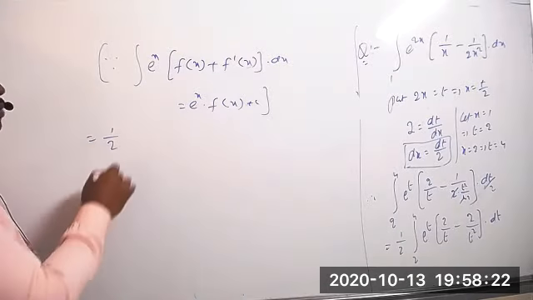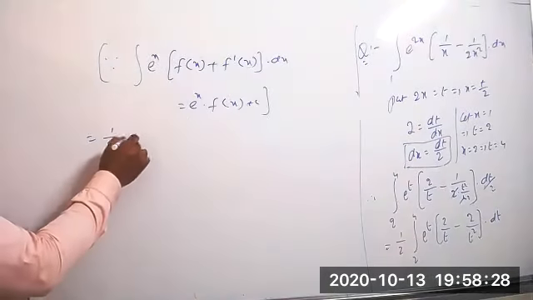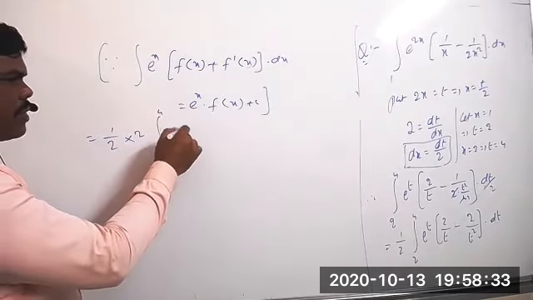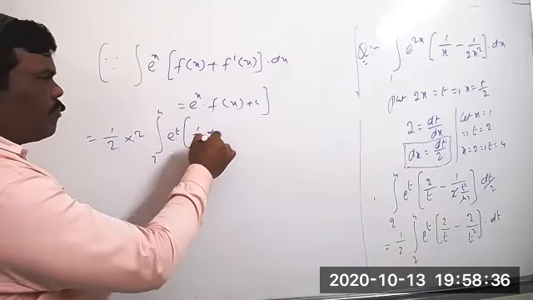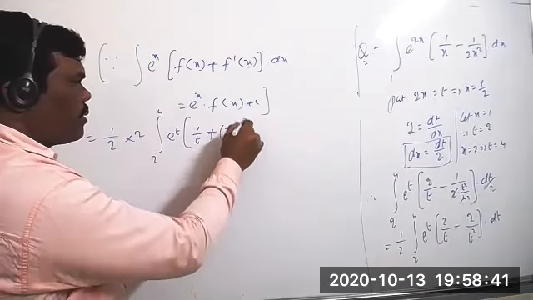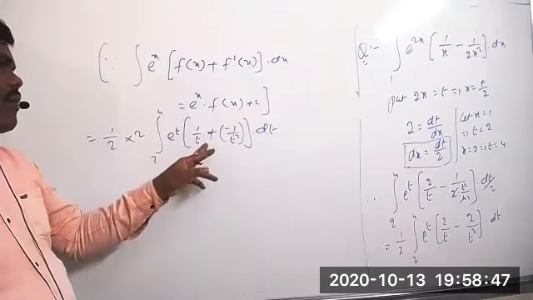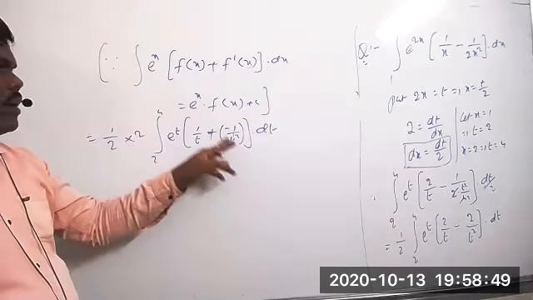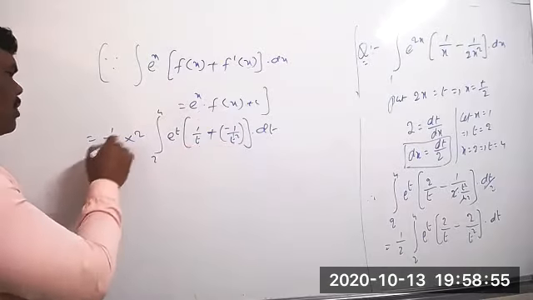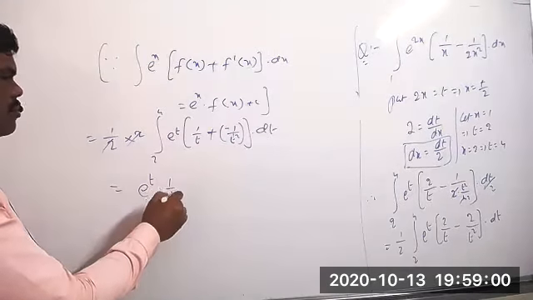So now I can take 1 by 2 outside, and from the numerator take 2 common. So 1 by 2 into 2, the limits 2 to 4 stay here. So e power t into 1 by t minus 1 by t square into dt. Clearly observe that e power x into f of x plus f dash of x is e power x into f of x, where f of x is 1 by t. Here the 2 will be cancelled, so this value equals e power t into 1 by t.